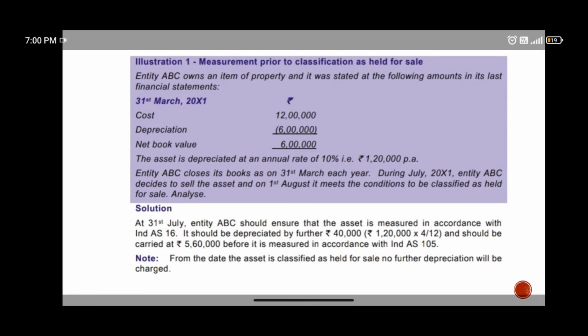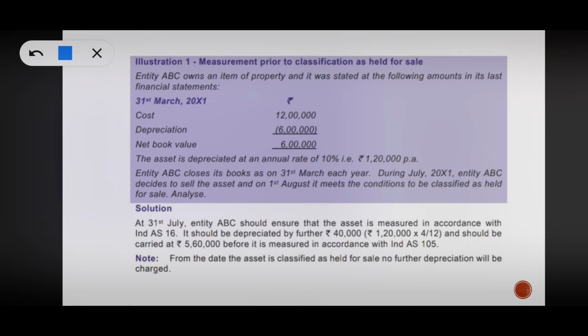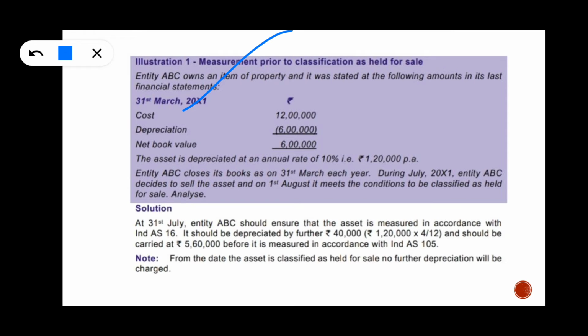Next, let us see one example. ABC owns a property. The cost of this property is 12 lakhs, depreciation up to date is 6 lakh and net book value is 6 lakh. The asset is depreciated at 10% per annum, that is 1,20,000. Entity ABC closes its books on 31st March every year. During 2001, entity ABC decided to sell the asset on 1st August.